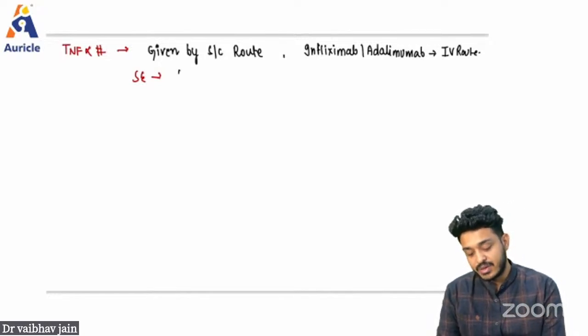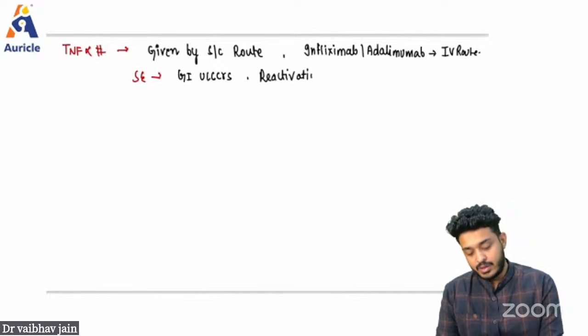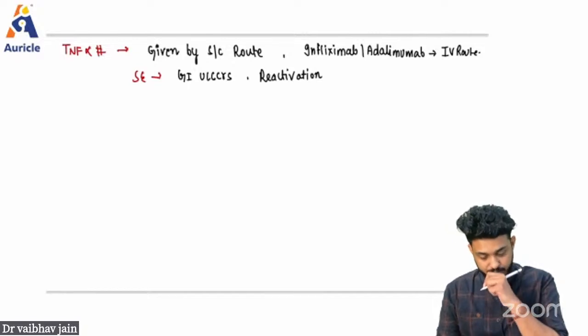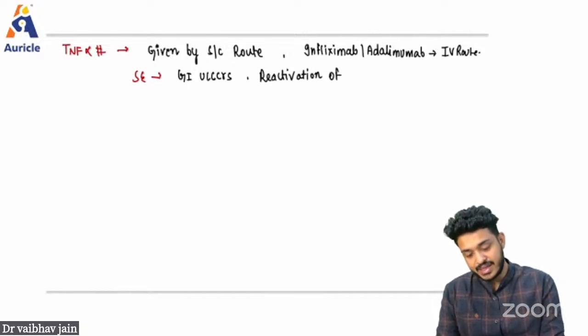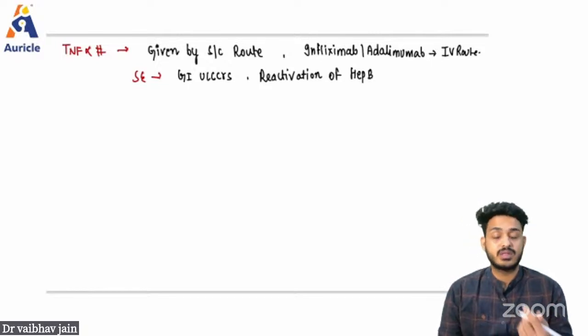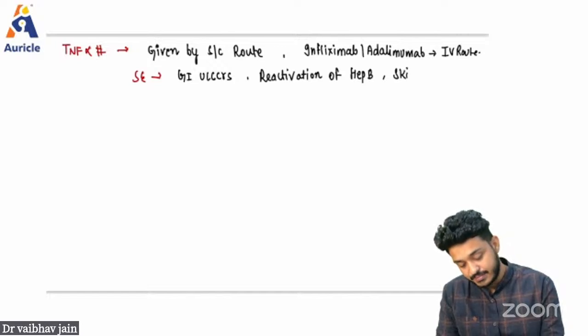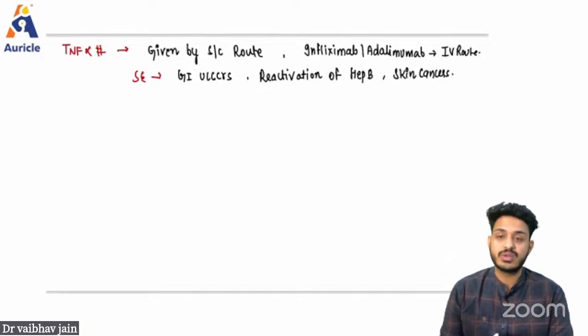These drugs can also cause GI ulcers. In fact, these drugs can cause skin cancers, so you have to use them very cautiously.